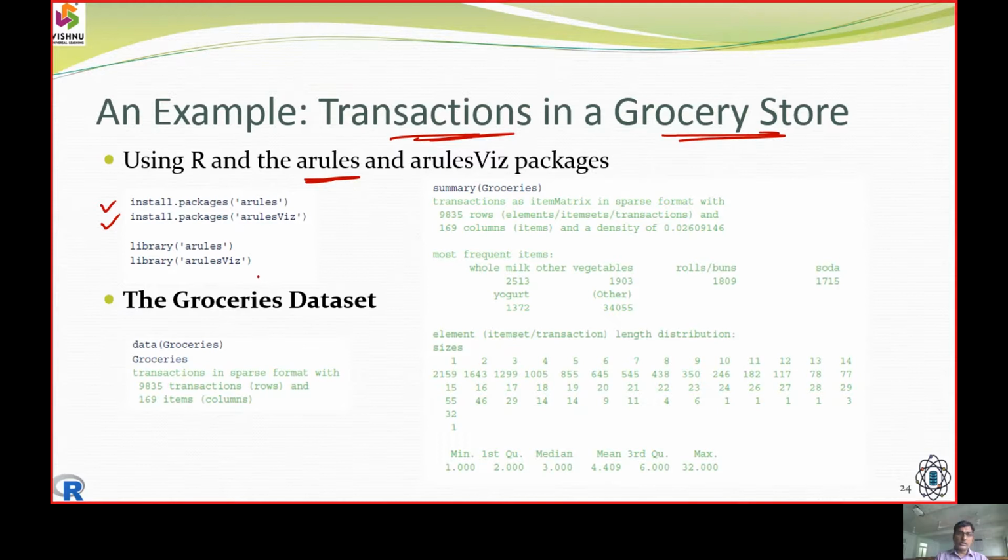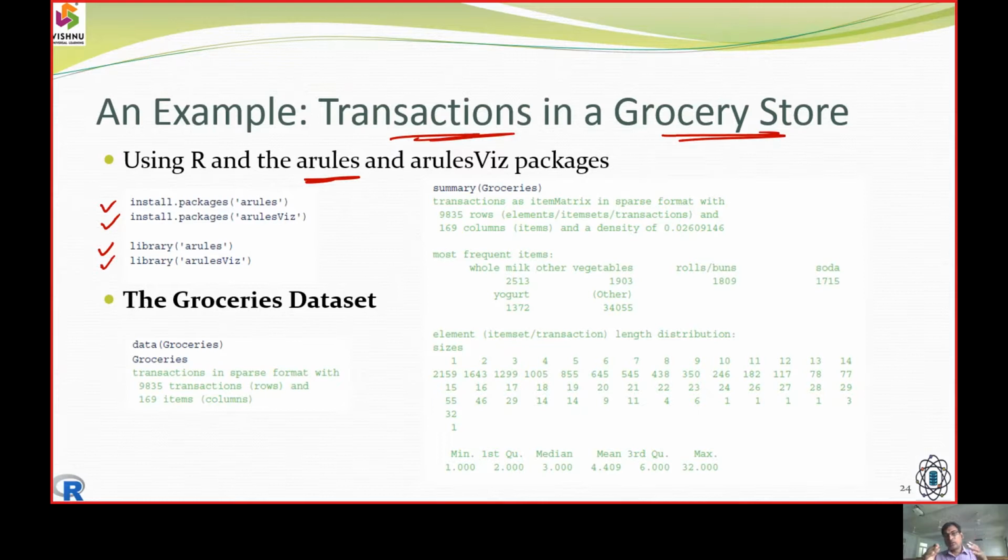Then we need to call these into our R Studio work area, so we include those two as libraries.